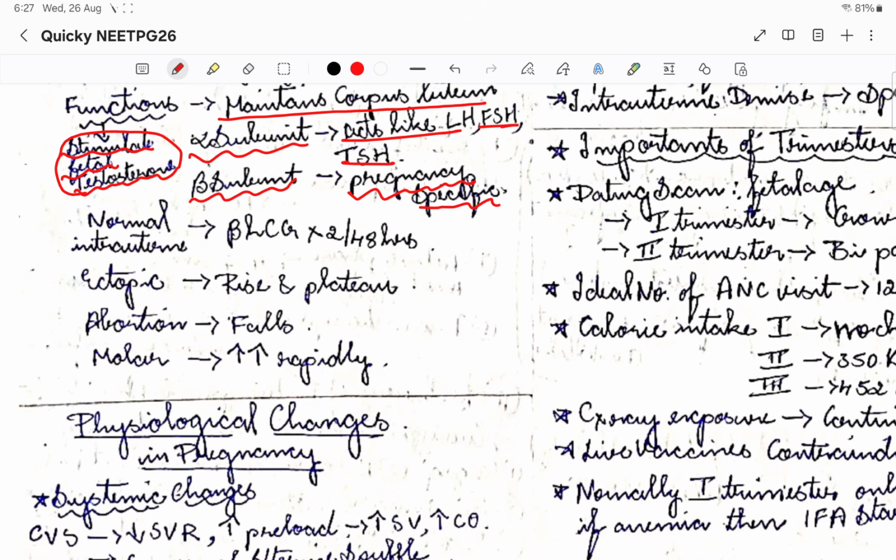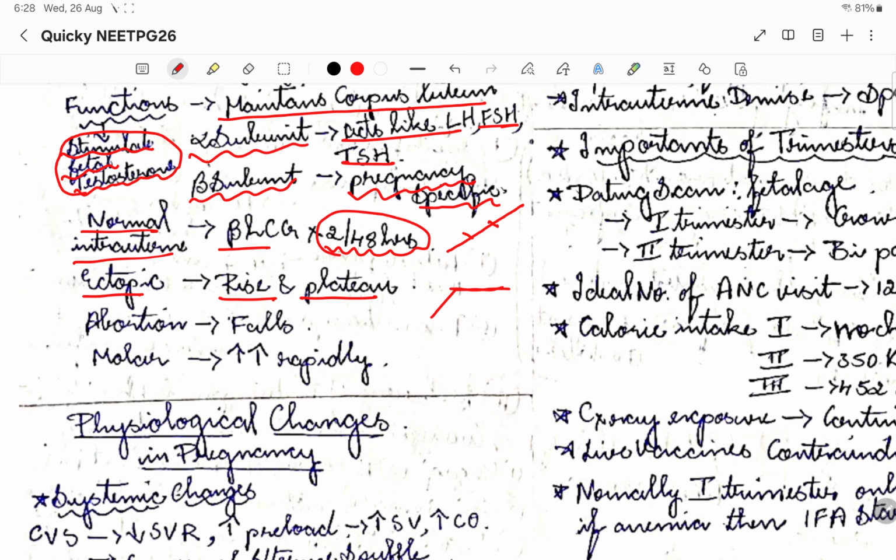If there is a normal intrauterine pregnancy, beta HCG will double every 48 hours. Whereas if there is an ectopic pregnancy, there will be a rise first and then a plateau. In a normal intrauterine pregnancy, it keeps on doubling every 48 hours. In ectopic pregnancy it will rise and plateau.